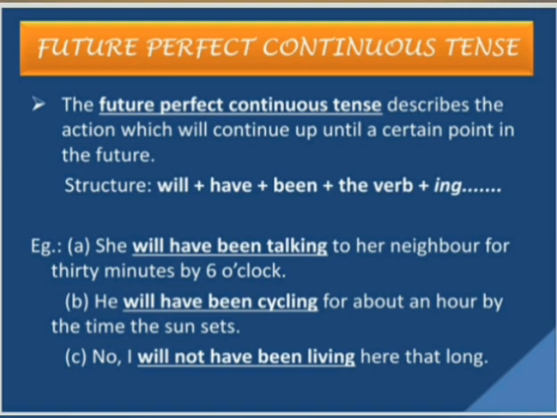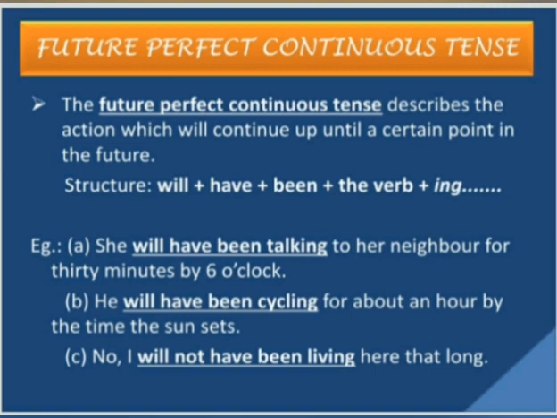The future perfect continuous tense describes the action which will continue up until a certain point in the future. That means it will not get over until a certain point, but it will happen in the future. Let us see the structure of it. Will plus have plus been plus the verb in the ing form. Okay, this is the structure of it.